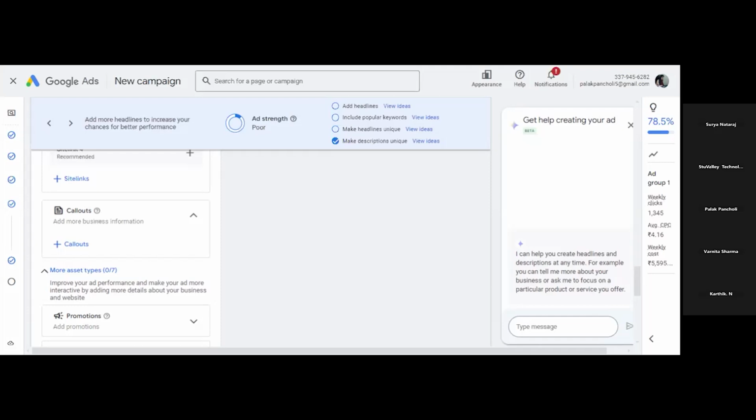Then message extension is also there. Through this you can allow users to message you directly from the ad. And affiliate location extension is also there. It is designed for those who sell their products through retail chains. For example, if you are selling your products in different locations, the customers can find out in their location if this product is available or not.